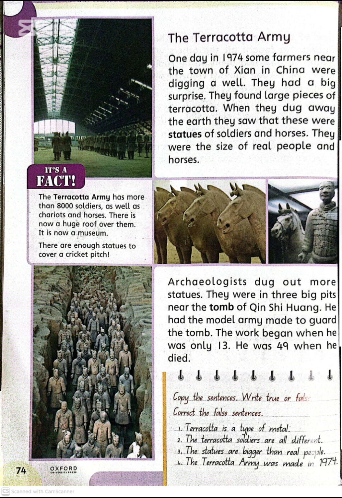Archaeologists dug out more statues. They were in three big pits near the tomb of Qin Shi Huang. He had the model army made to guard the tomb. The work began when he was only 13. He was 49 when he died.